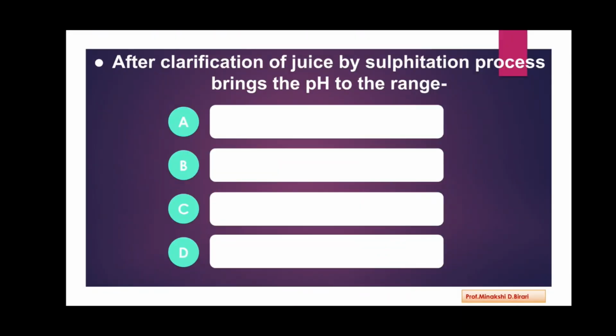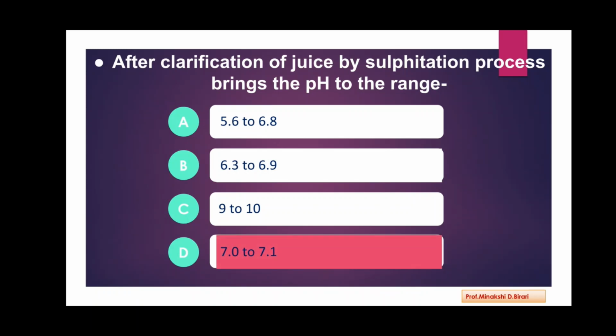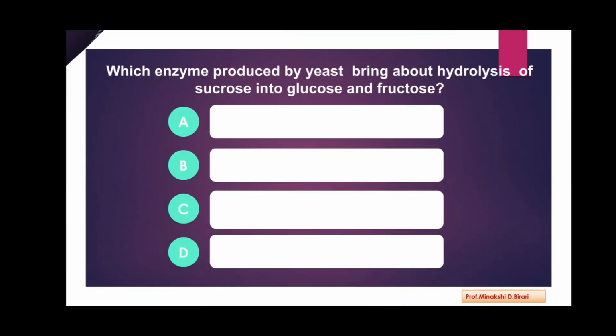Next question. After clarification of juice by sulfitation process brings the pH to the range. Options are 5.6 to 6.8, 6.3 to 6.9, 9 to 10, 7.0 to 7.1. So the correct answer is 7.0 to 7.1. Next question.